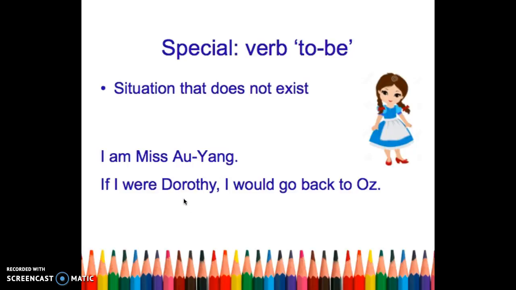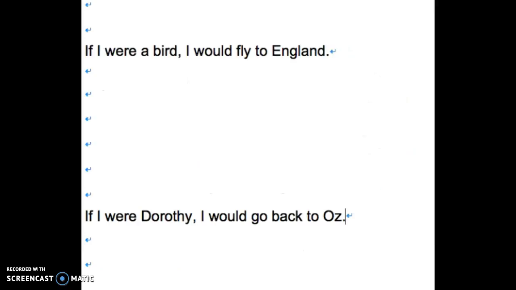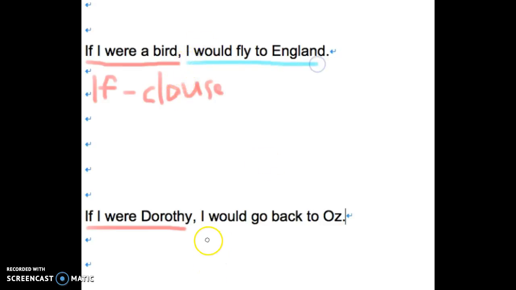It does not exist. So if I want to talk about an imaginary situation which is unreal, we can use type 2 conditionals. Now let's try to analyze the sample sentences in greater detail. Let's see if we can find the two components of type 2 conditional sentences, which are the if clause and also the result. If I were a bird, if I were Dorothy, they are starting with if, so we can be sure that it is the if clause. Can you find the result? Yes. As you can see here, I would fly to England. I would go back to Oz. These two are the result.